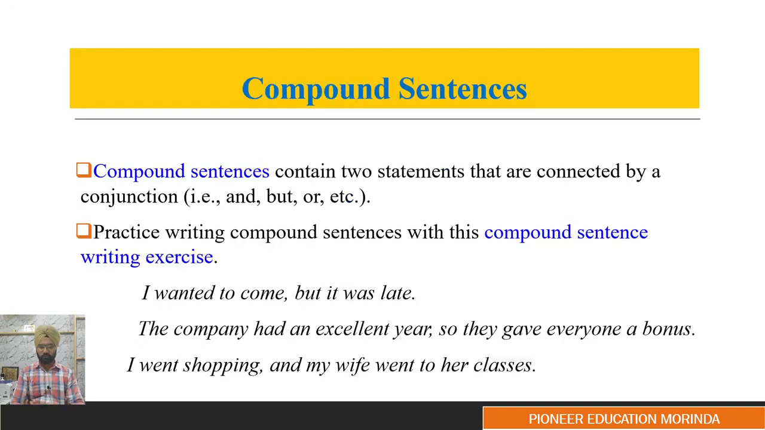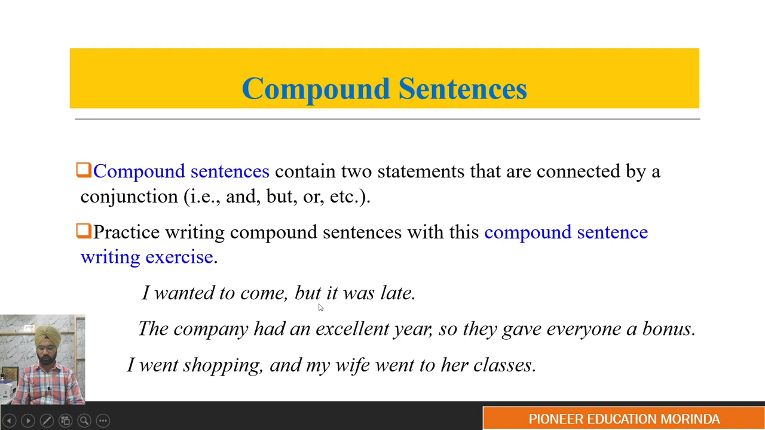The next sentence structure type is compound sentences. So compound sentences contain two statements that are connected by a conjunction. For example, and, but, or, etc. For example, I wanted to come, but it was late. The company had an excellent year, so they gave everyone a bonus. I went shopping and my wife went to her classes. These are three sentence examples that have a conjunction in between them.